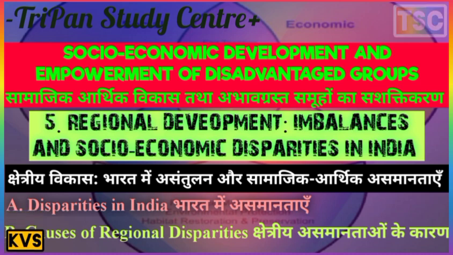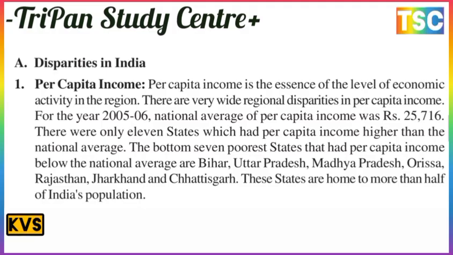First of all, per capita income. The per capita income is the measure of the level of economic activity in the region. There are very wide regional disparities in per capita income. For the year 2005-06, the national average per capita income was rupees 25,760. Only 7 states have a per capita income higher than the national average.